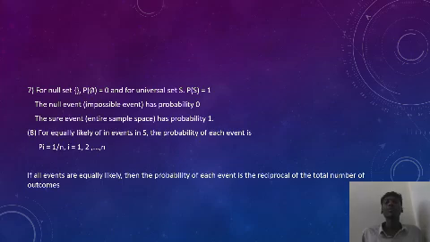The eighth property of the probability is equally likely events. For equally likely events in S, the probability of each event Pi is equal to 1 by n, where i is equal to 1 to n. It means if there are n equally likely outcomes, then Pi is equal to 1 by n. Here, if all events are equally likely, then the probability of each event is the reciprocal of the total number of outcomes.